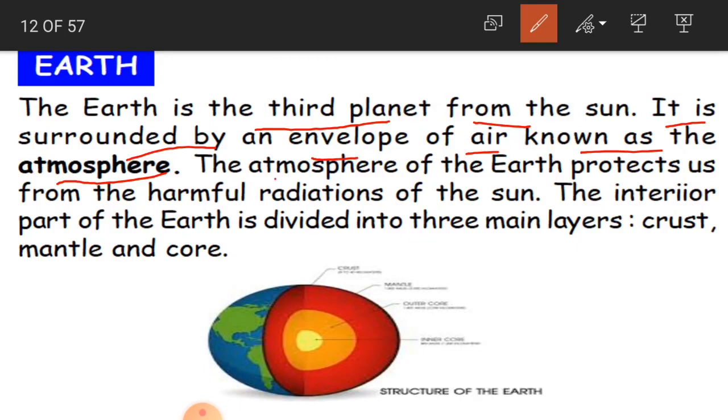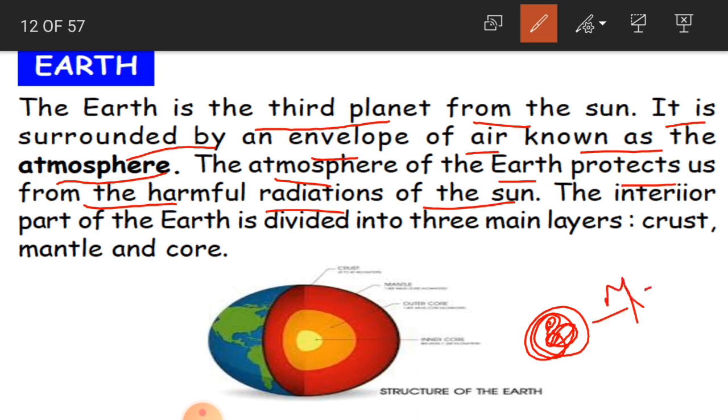And the atmosphere of the earth protects us from the harmful radiations of the sun. This is the sun, children, and we are in the third place. First Mercury comes, then Venus, then Earth. I am talking about the planets.